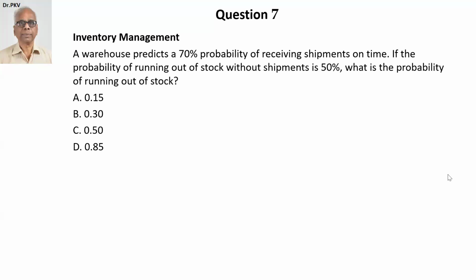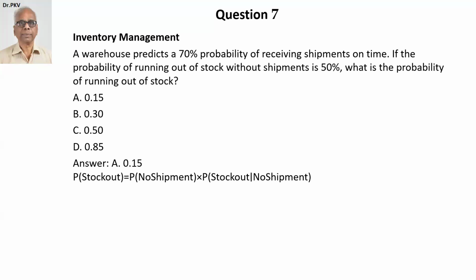So let me flash the answer. Choice A, 0.15 is the correct answer. Now let's look at how this is 0.15.